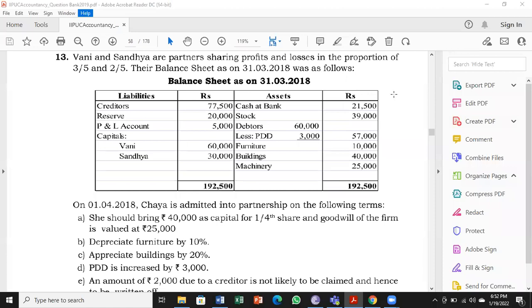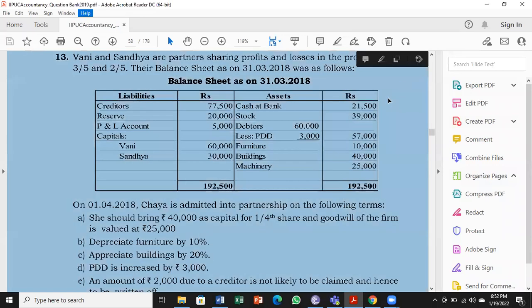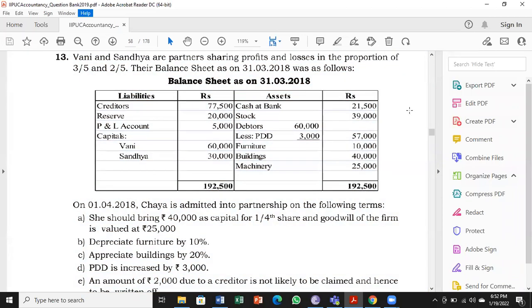Look at the asset side: cash at bank, stock, debtors less PDD. So already there is a provision for doubtful debts, furniture, buildings, and machinery.